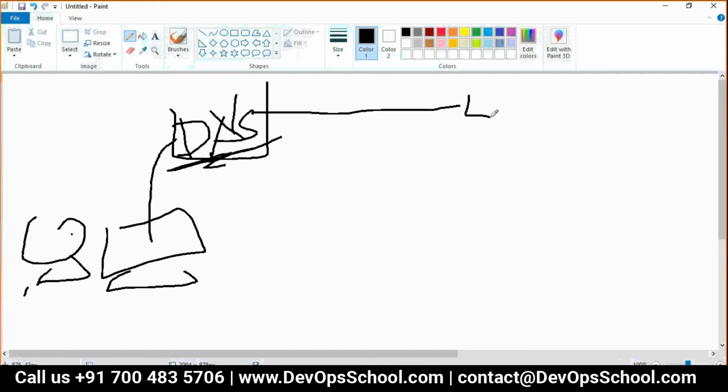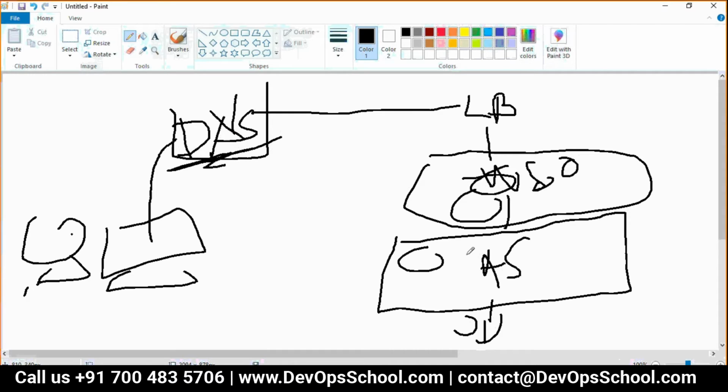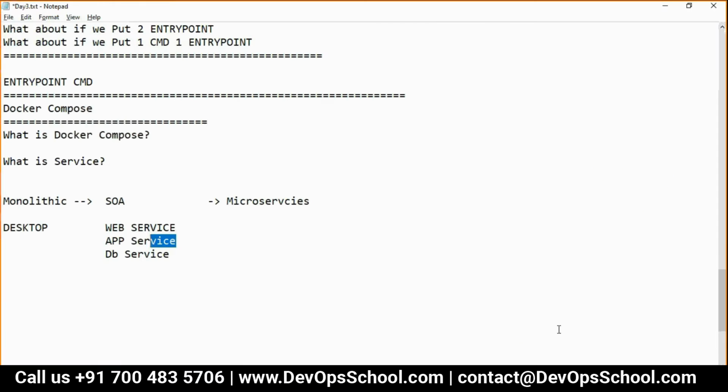Then you got a load balancer service, then a web server service, then app services, then DB services. These are multiple services running, right? I'm not drawing this image properly, but are you able to understand that? Web service, app service, DB service, like that. So now you understood what a service is?